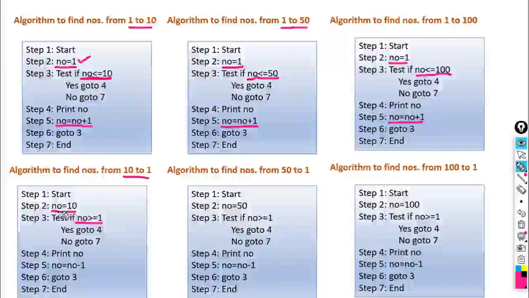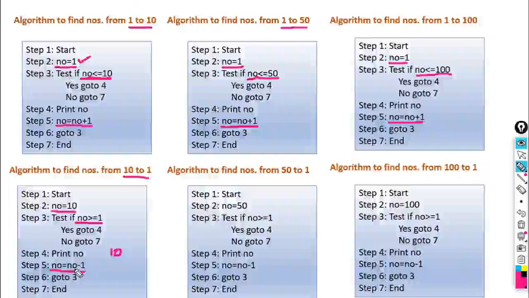First value of NO is 10 and we want to go like this: 10, 9, 8, 7, 6, 5 up to the 1. So the condition is NO greater than equal to 1. If this condition remains true, means 10 is greater than equal to 1, this remains true, so it will execute go to 4. Print NO, it prints the value 10, and then the assignment statement is NO is equal to